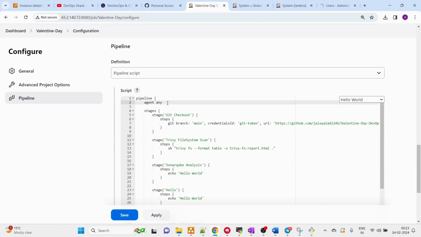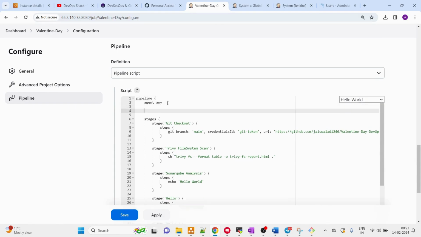Next, what we need to do, we need to define a variable for our SonarQube scanner. How do we do that? Okay, so basically the reason for defining the variable for SonarQube scanner is that we want to use the SonarQube scanner tool in our pipeline. And whenever you want to use a third-party tool in your pipeline, you need to define it in your pipeline in some way. We can define using the tool section, we can define using environment, and there are many other ways also.